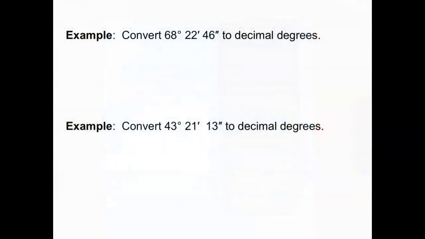So here are 2 example problems. It'd be great if you could just pause the video and run them on your calculator and see if you get this answer. I'm going to write down what the equation formula looks like. I've got 68 plus my minutes over 60 plus my seconds over 3600, and I put them into my calculator, and I get 68.3794 degrees.